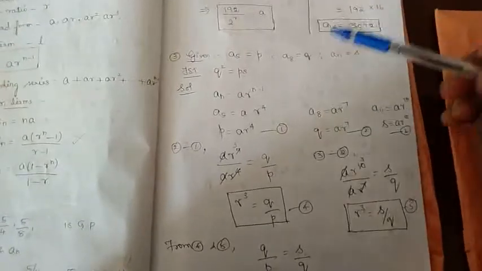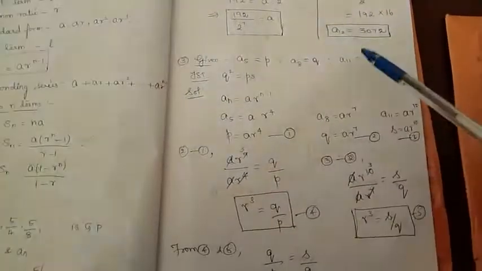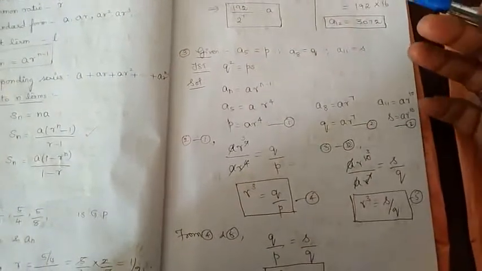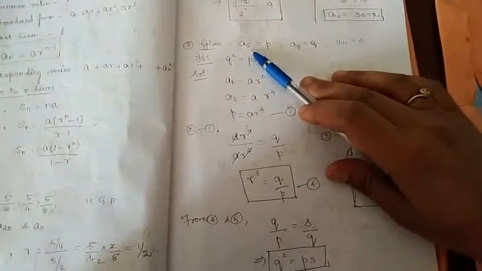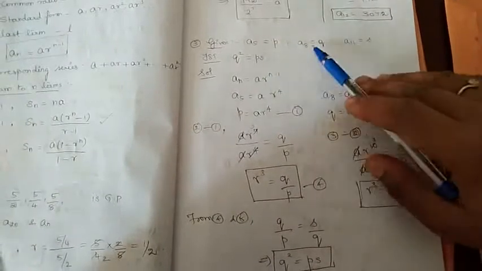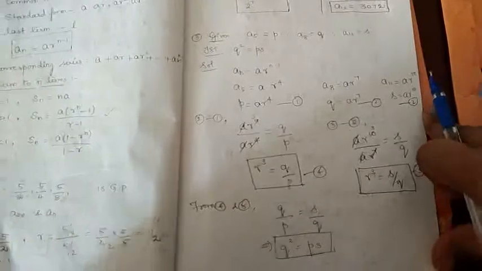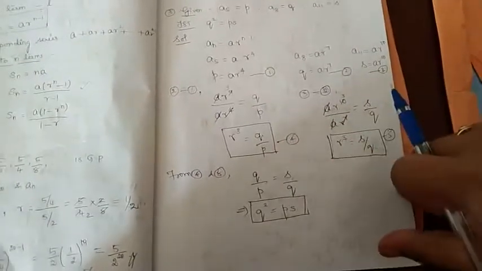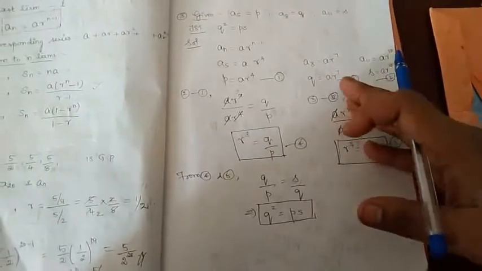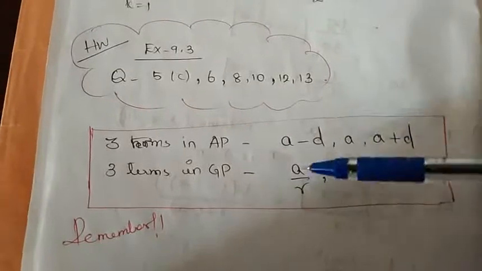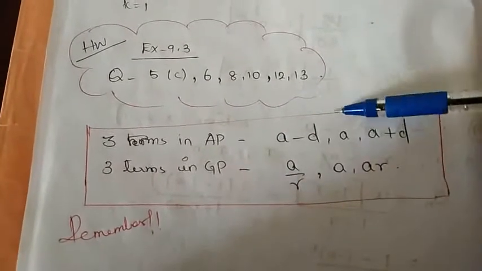If we have a question like this, where they have given you A5, A8, A11 and they asked you to prove something, the same way as we have done in AP, substitute the formula for AN for A5, A8 and A11. We will get some relations, divide one relation over the other and then simplify it to get our required answer.